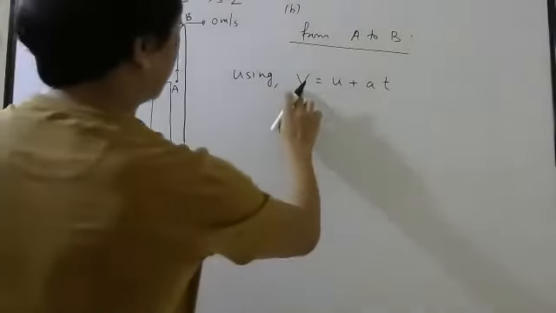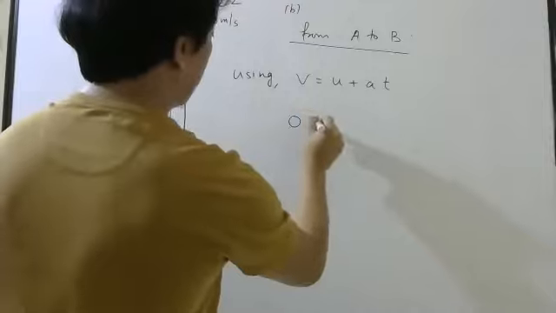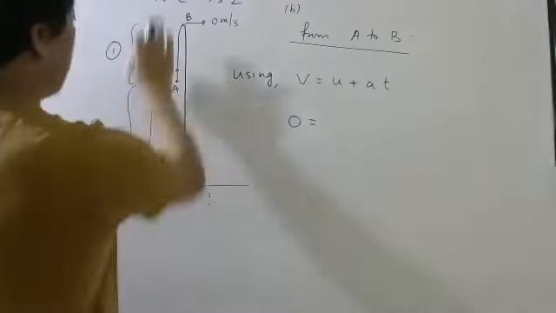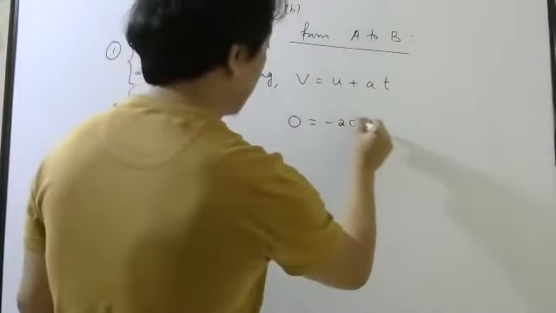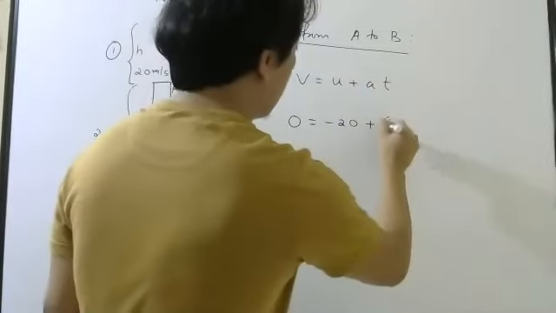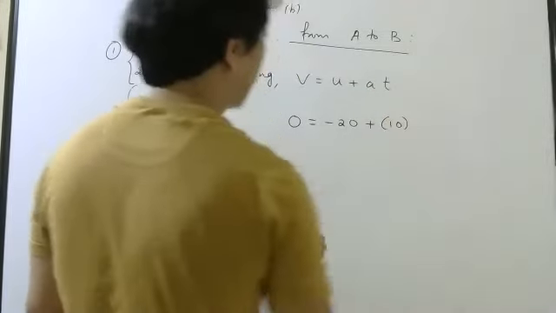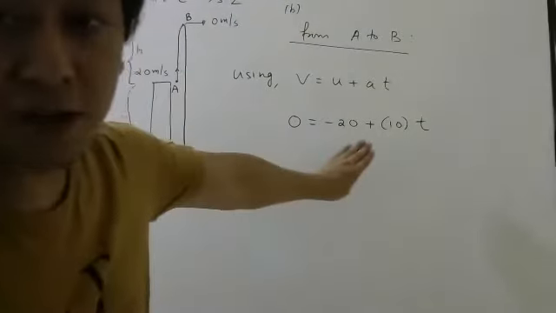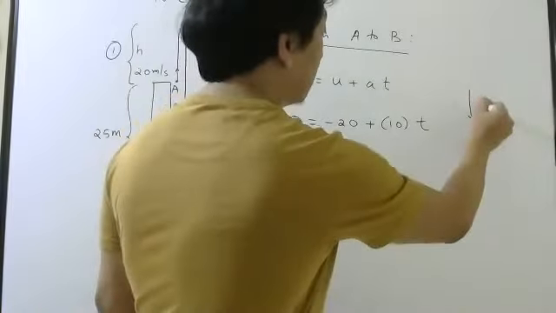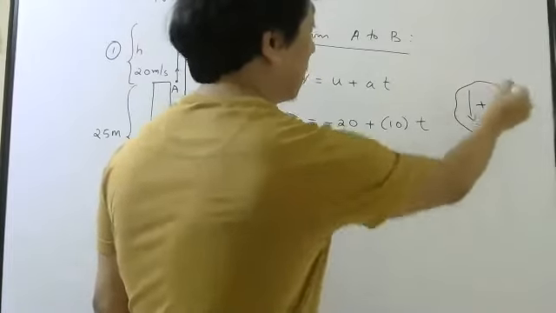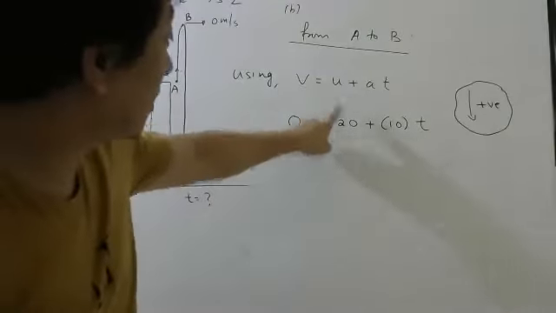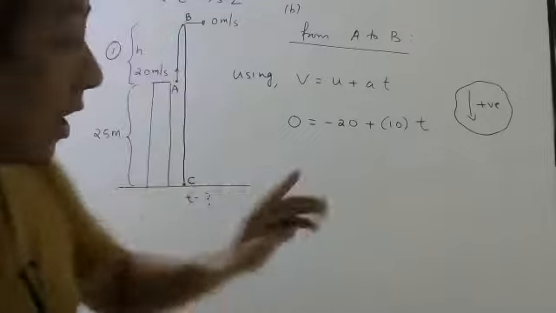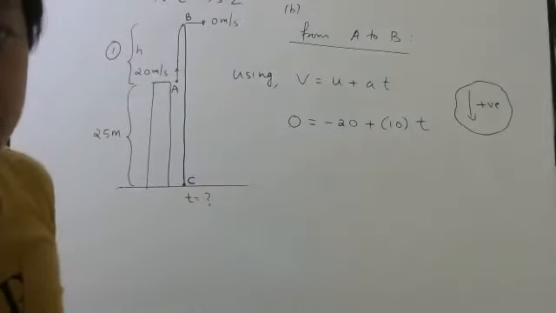Tell me what is the final velocity at B? 0. Initial velocity upward, minus 20. Acceleration due to gravity downwards, plus 10. Time taken, I don't know. This substitution is clear or not clear? Because I am taking down positive, but initial velocity is up. So since it is up, I have to put minus 20. Clear or not clear?